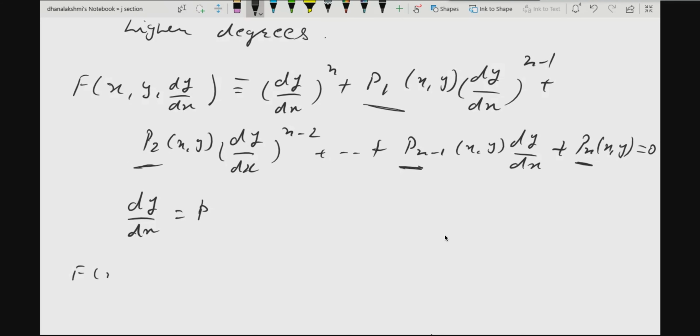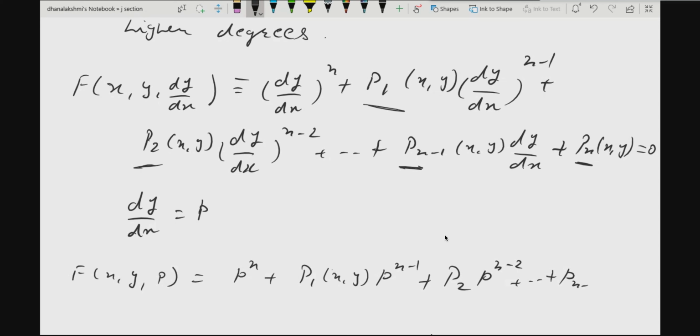So now the most general form will look like this: p to the power n plus P1 p to the power n minus 1 plus P2 p to the power n minus 2 and so on, up to plus Pn minus 1 p plus Pn is equal to 0.